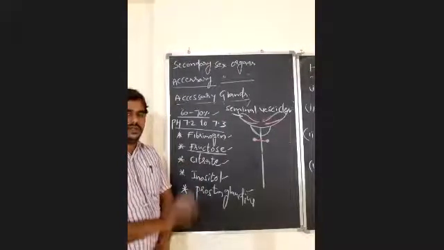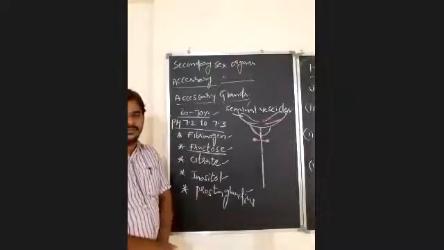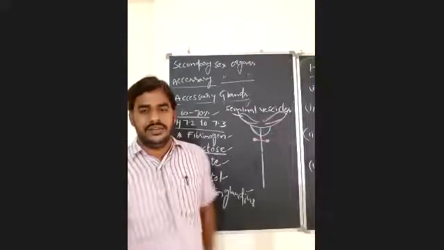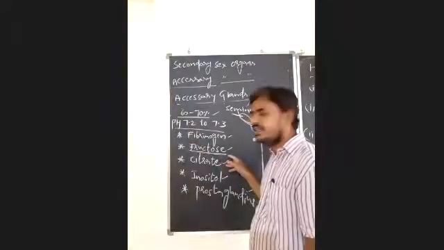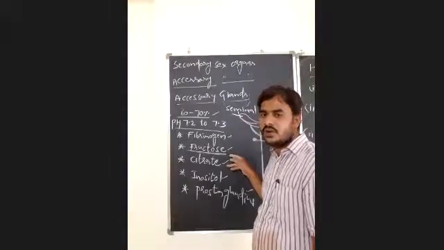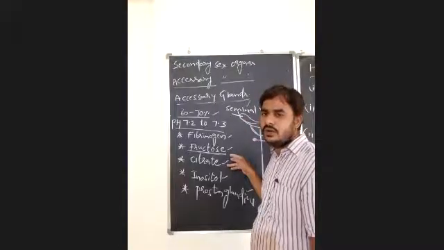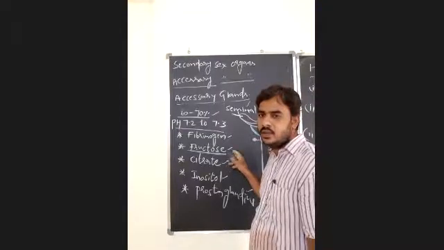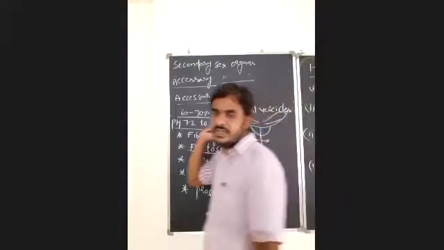The female body cannot supply any nourishment to the spermatozoa. Then how will they get their energy? That is in the form of fructose. Fructose is the only source of energy to the spermatozoa outside the male body, and this fructose is present only in the secretion of seminal vesicles.